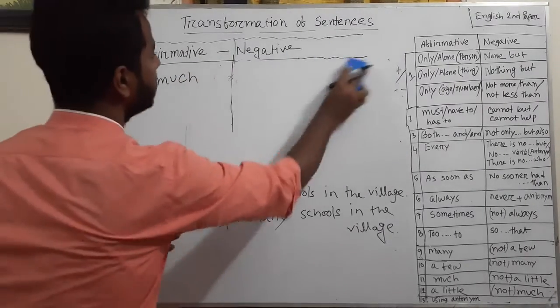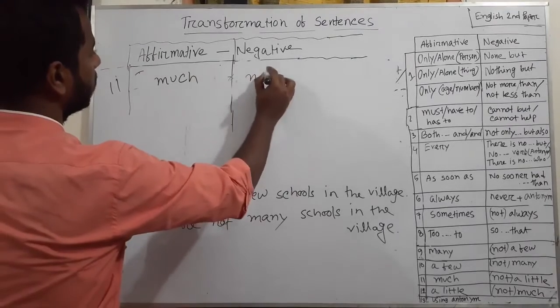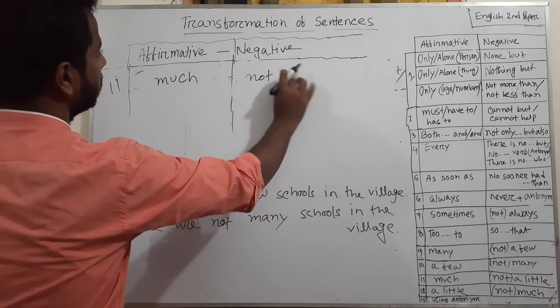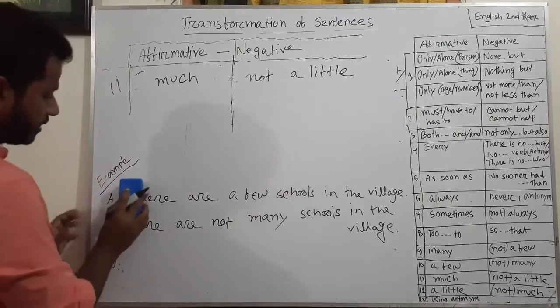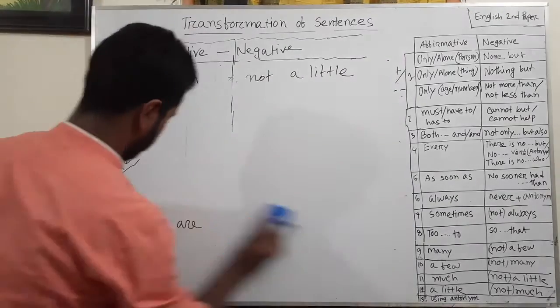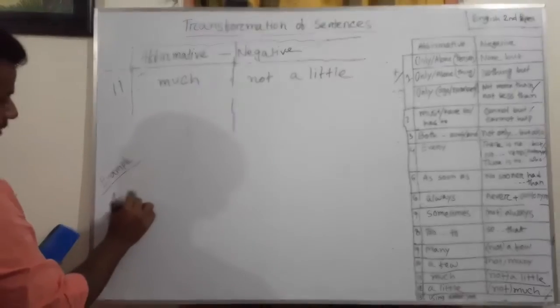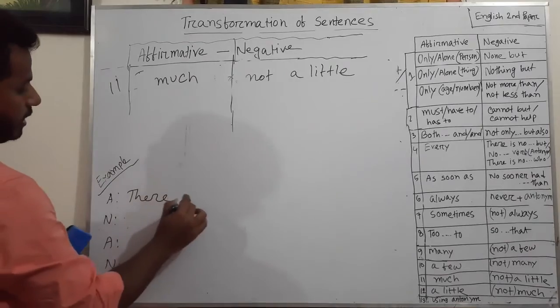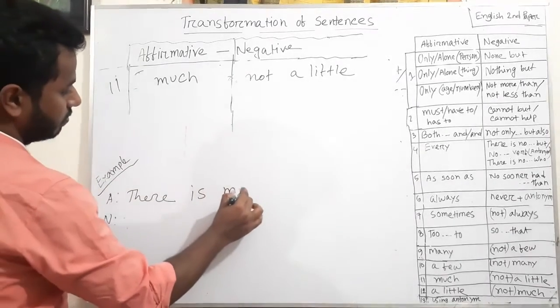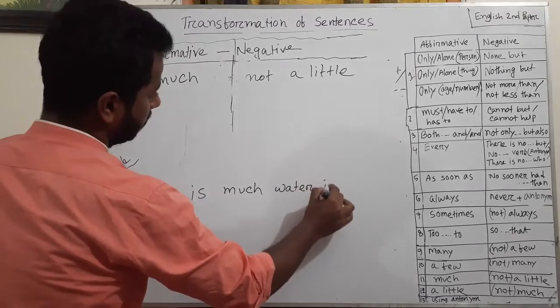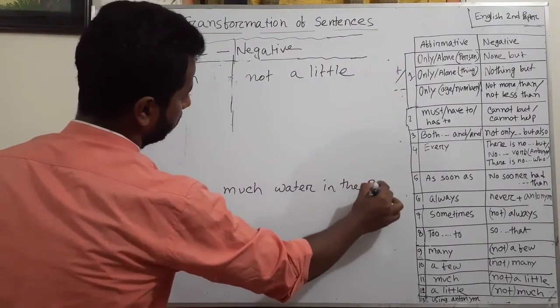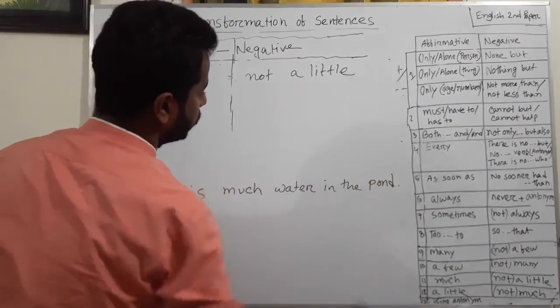Okay. And the next rule, in affirmative sentence there is much. In negative sentence there will be not, a little. Okay, for example, there is much water in the pond.